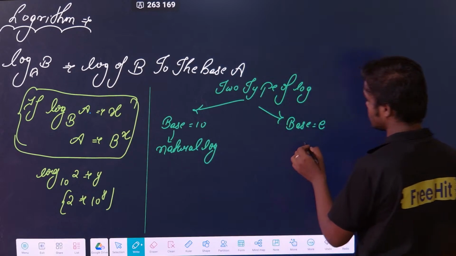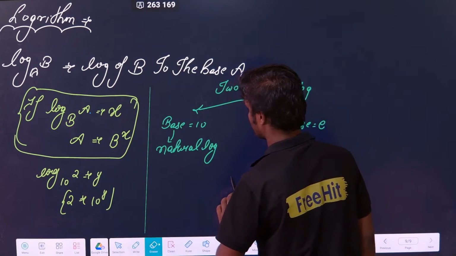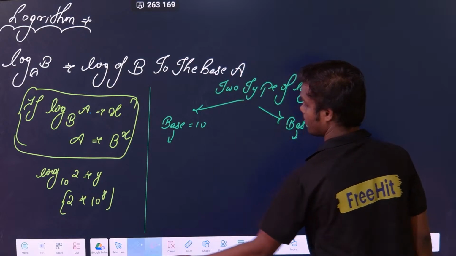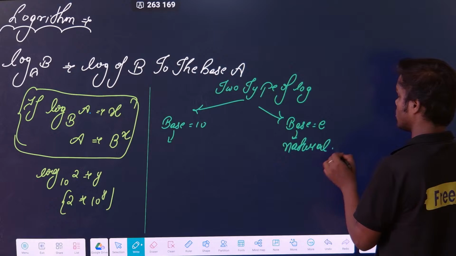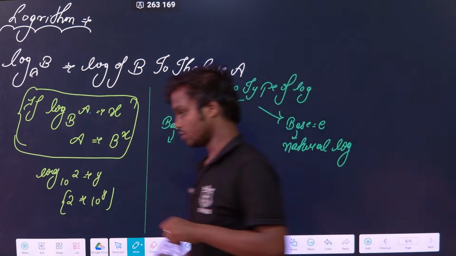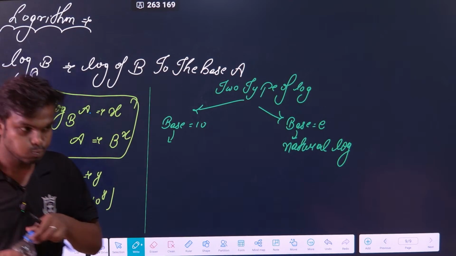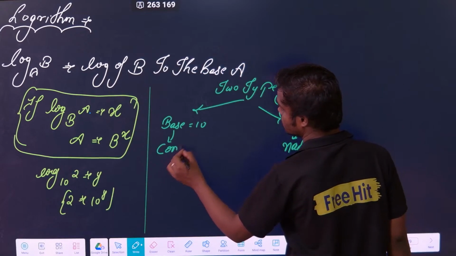Sorry, one minute. Just note it down. Base 10 is called a common log.